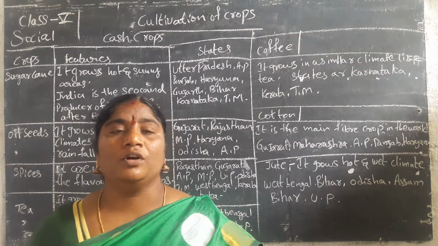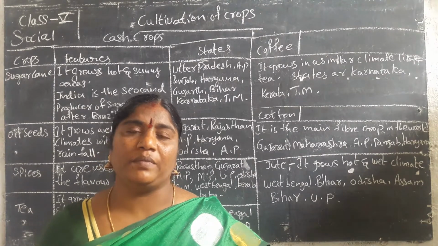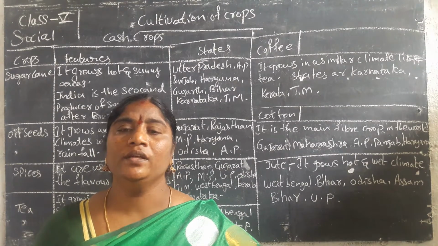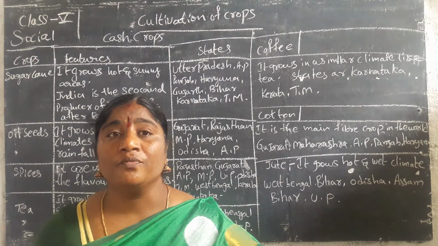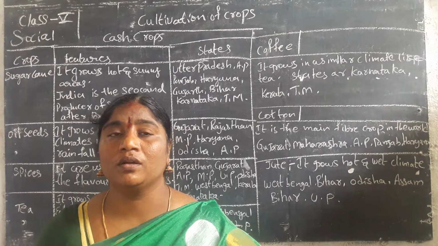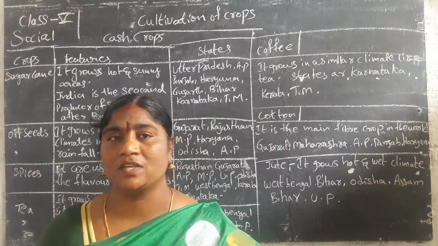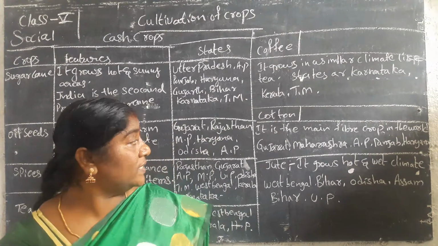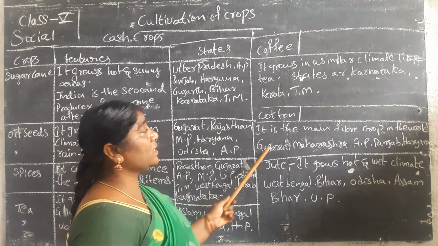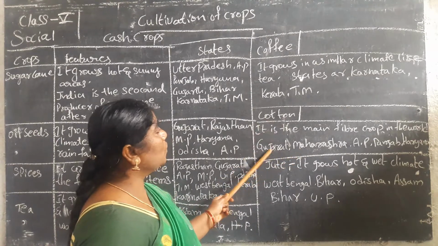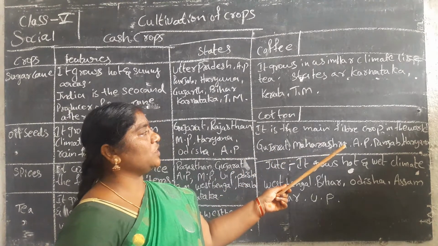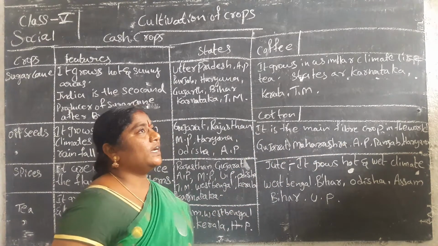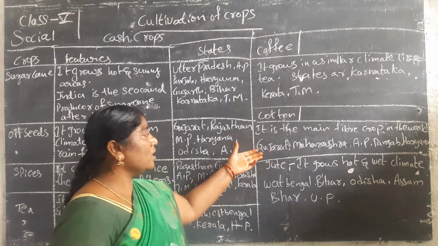Black soil is better for the crop. The states producing cotton are mostly Gujarat, Maharashtra, Andhra Pradesh, Punjab and Haryana.